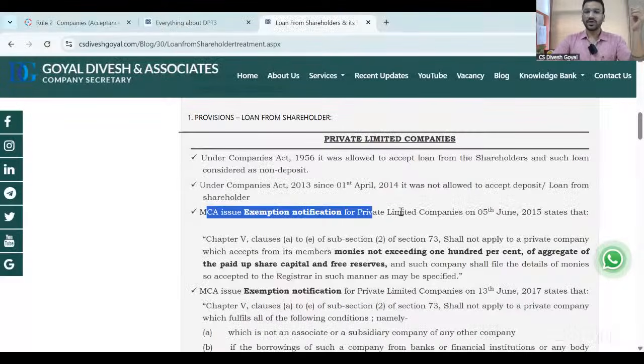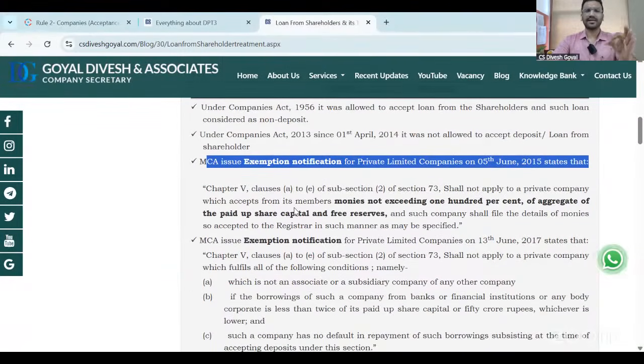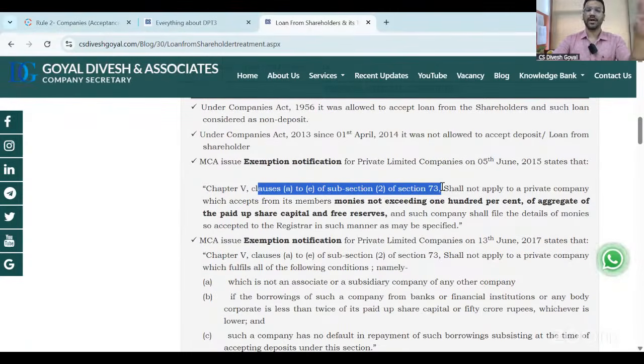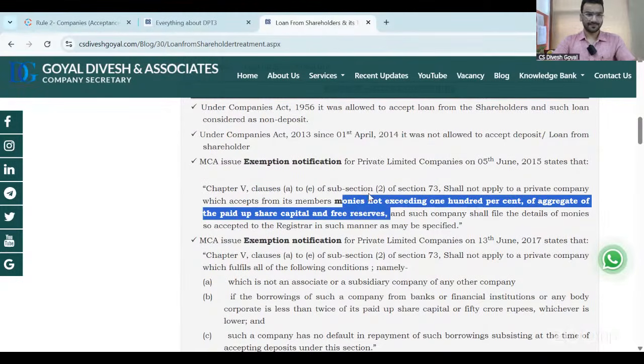check the Companies Act. As per Companies Act 2013, private companies were not allowed to take loan from the shareholder when this act launched. But later on, the Ministry of Corporate Affairs came with certain exemptions for private companies, which you can read in my blog. MCA issued an exemption notification on 5th June 2015. In this notification, they said a private company can receive loan from the shareholder without compliance of Section 73 subsection 2A to E, for money not exceeding 100% of the aggregate of the paid up share capital and free reserve.